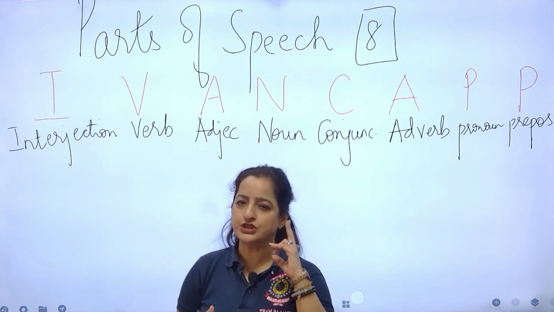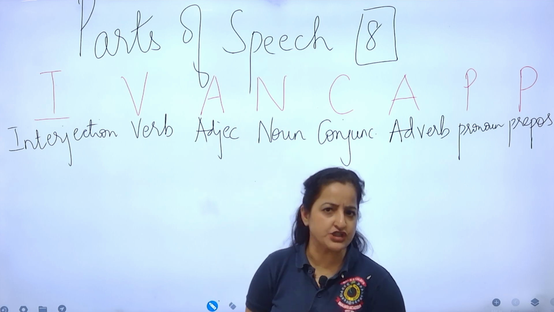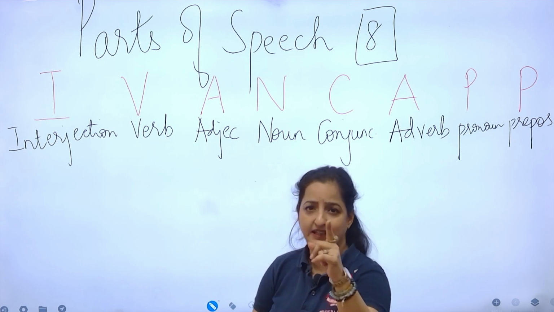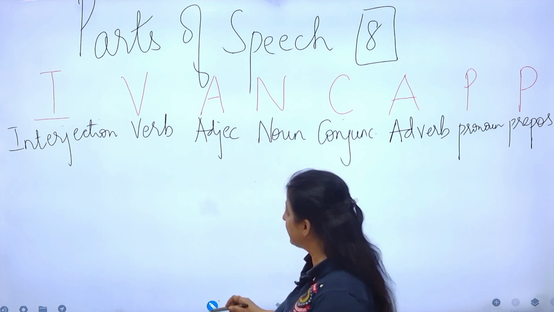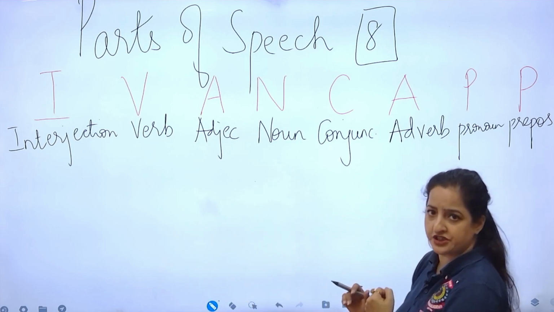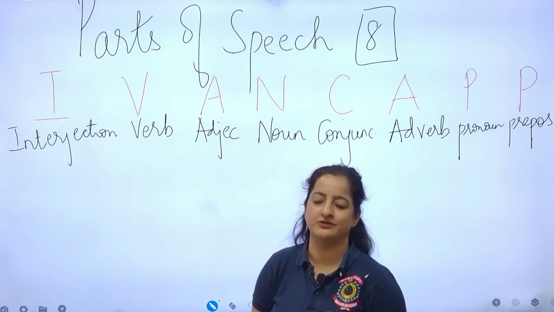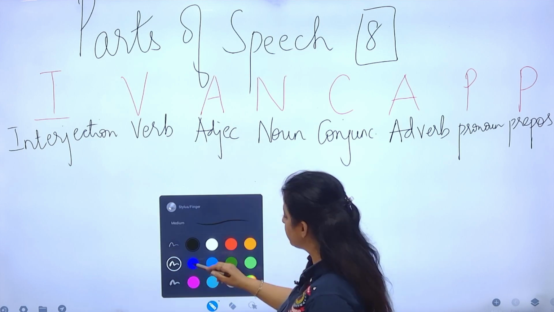Now we're going to do 2 more things. I'm going to give you very brief definitions of what these are. So definition. Second thing, examples. Brief examples, brief definitions. So I'll keep changing the color. Towards the end, you can take a picture of this. It's a very important image. With the help of this, we will be able to solve the 10 questions in the paper. Fine. Let's change the color.